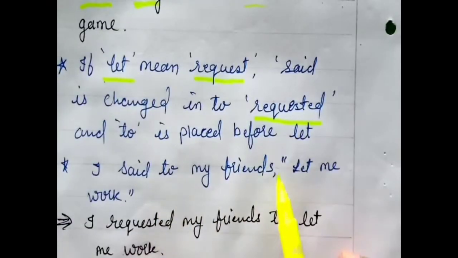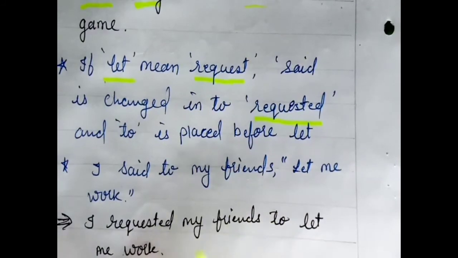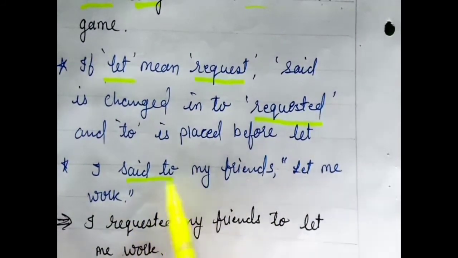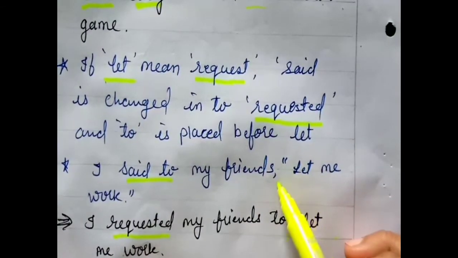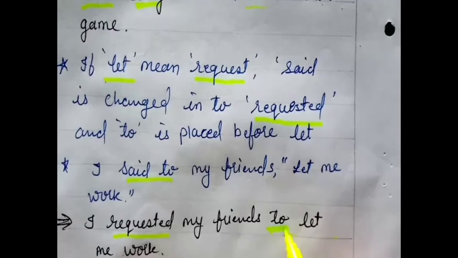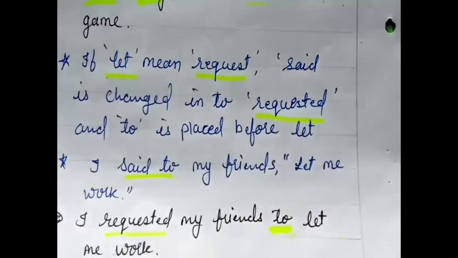I said to my friends, "Let me work." So in place of said to, we will apply requested. I requested my friends to let me work. So the comma is removed, and in place of that we will apply to. Okay. So you should remember this rule also.